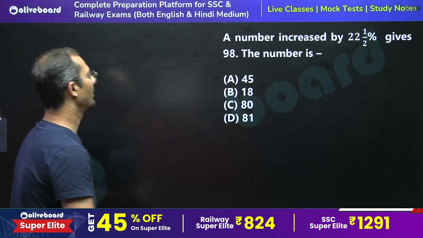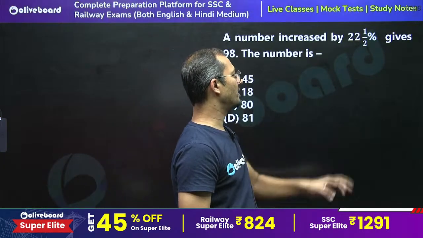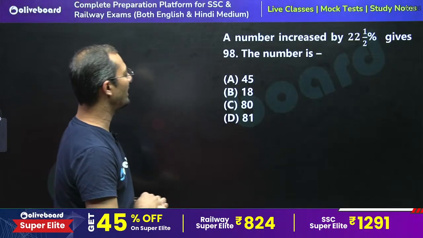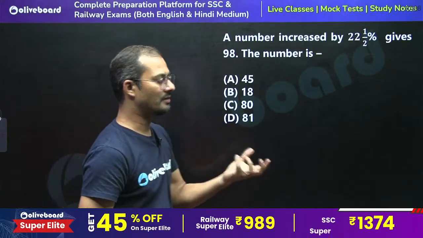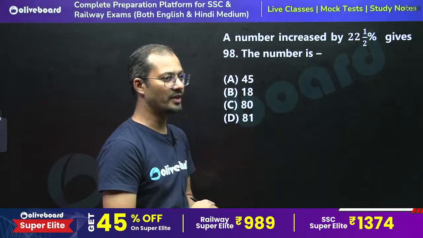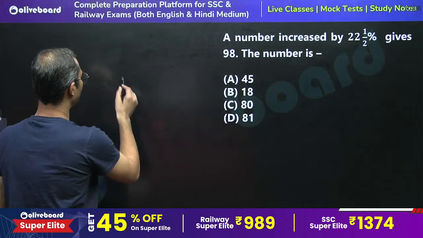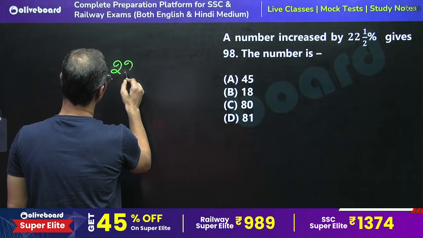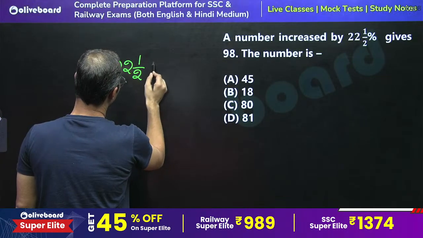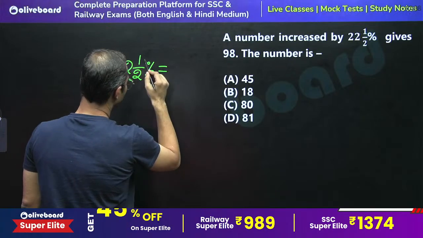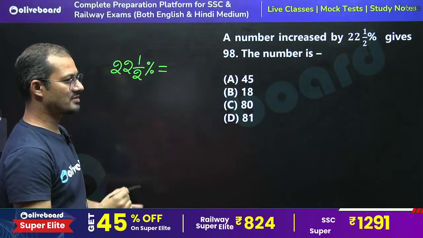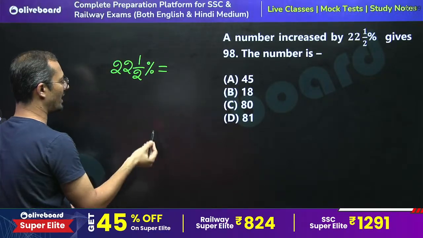A number increased by 22.5% gives 98. Find the number. 22.5% means what? Tell me what is the fractional value of this. How are you going to calculate it?